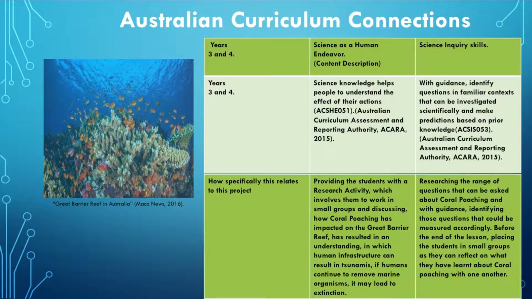In connection with the Australian curriculum, I believe Years 3 and 4 would suit my inquiry best. Science as a human endeavour, the context description: science knowledge helps people to understand the effect of their actions.